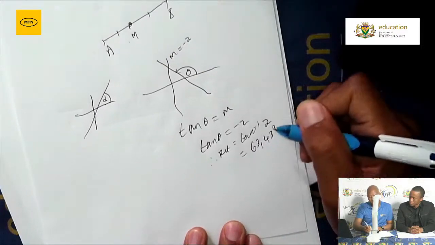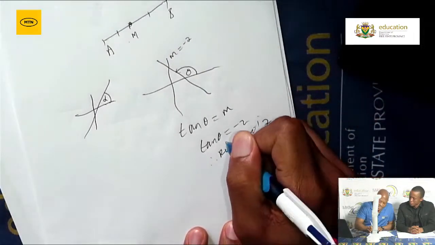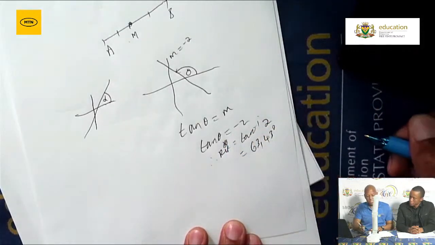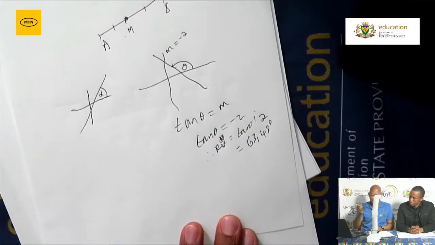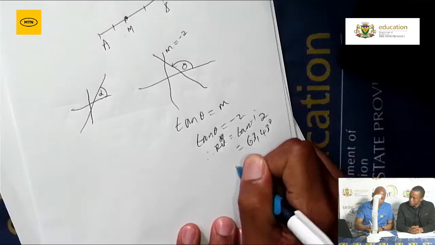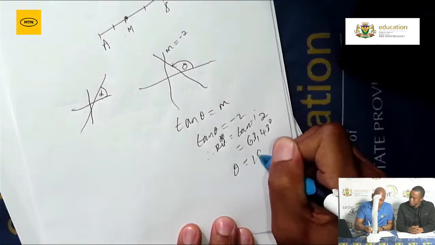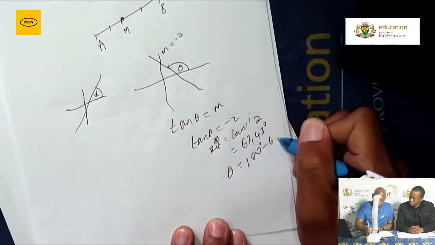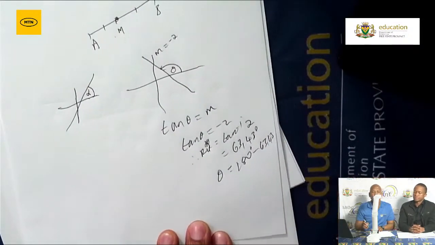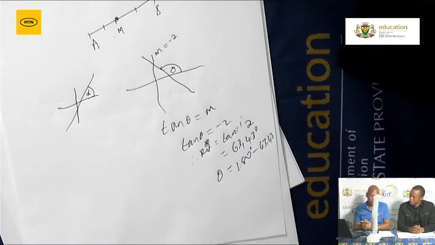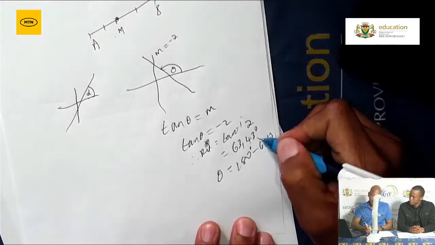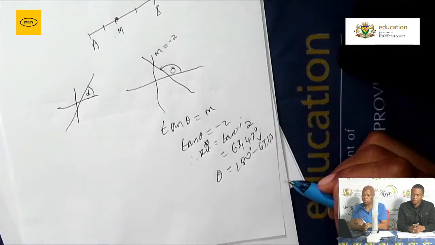Now from there, this is not a theta. The mistake that our learners make when they use this formula is they start writing theta here. This is not a theta. It is your reference angle. Then how do you determine your theta? Your theta will be 180 degrees minus your reference angle. Then you will get the size of the angle theta. The only challenge is when the gradient is negative. Remember that your angle will be more than 90.